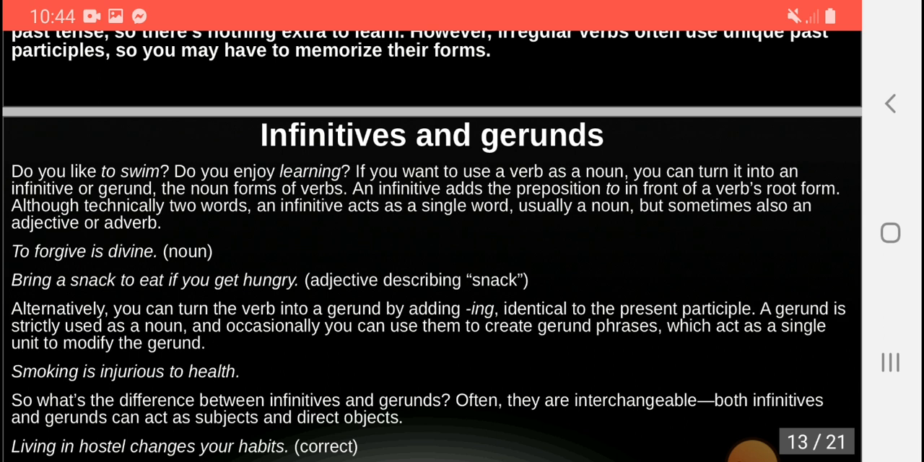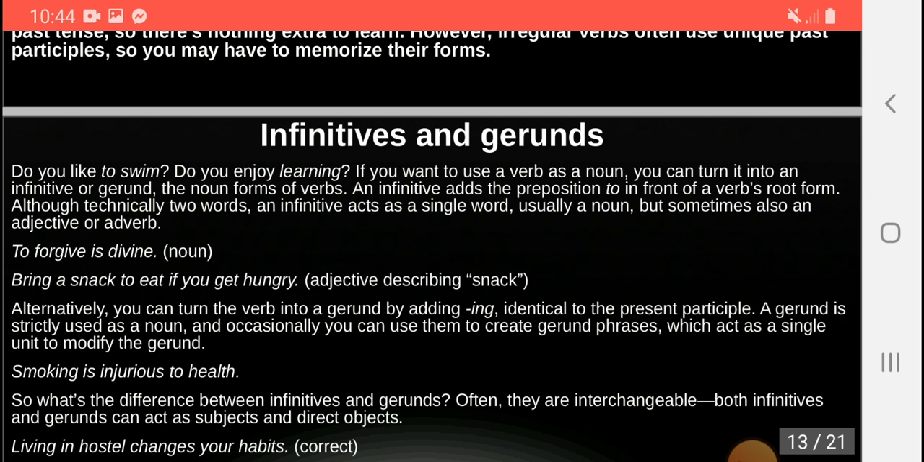If you say, do you like to swim? This is an infinitive, to swim. If you say, do you like swimming? This is a gerund. When the verb acts like a noun, when the verb acts like a subject or object, it is a gerund. When to is added to it, it is an infinitive. The noun forms of the verb.